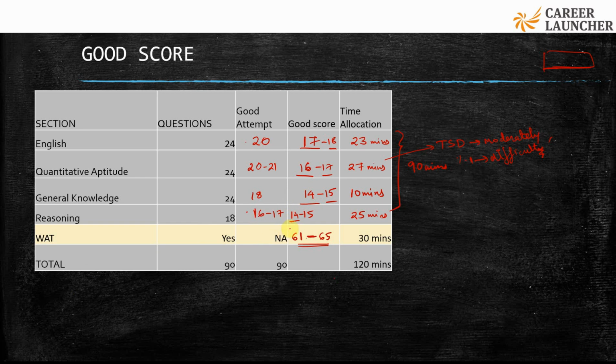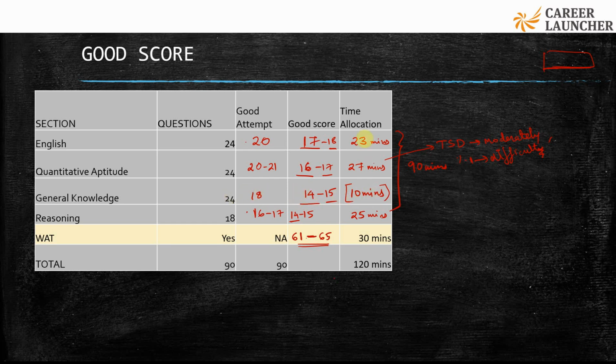All right. And likewise in general knowledge. Now general knowledge is something where, if you know, you know; if you don't know, you don't know, right? So you can't waste too much time. In fact, general knowledge would be the area where you're actually saving time. You're trying to get 14 to 15 marks in 10 minutes.